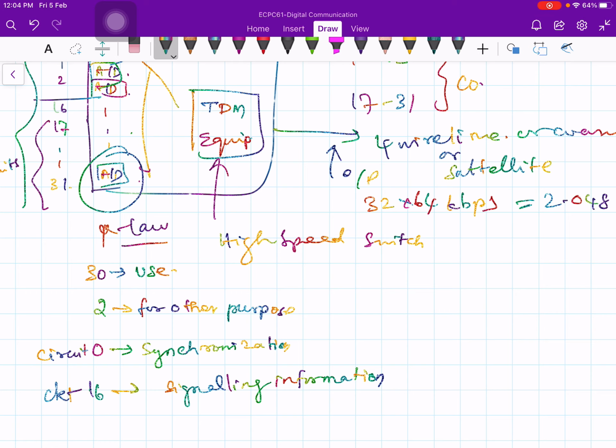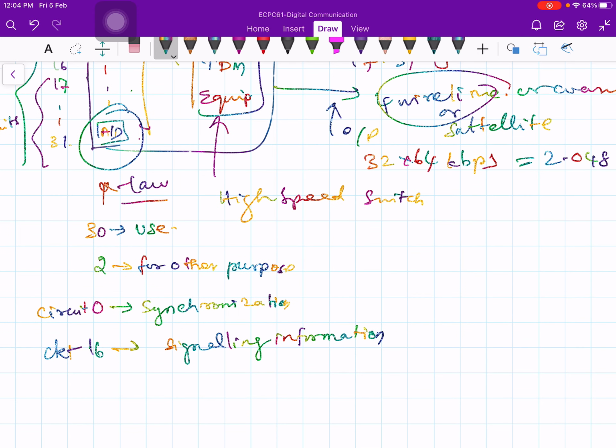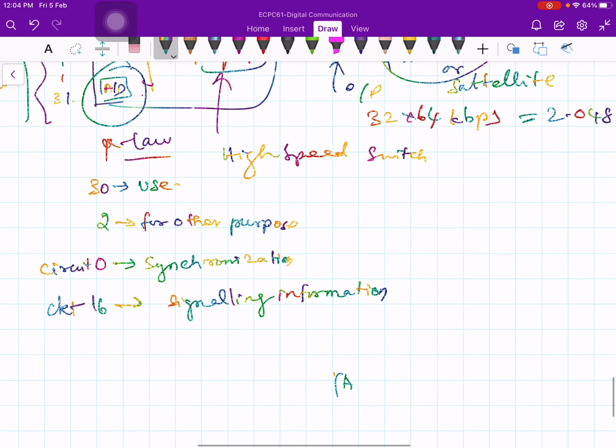Now I wrote here 4-wire line. What do you mean by 4-wire line? A 4-wire system is one in which you transmit on one pair of lines and receive on another pair of lines, unlike the 2-wire system that you are normally familiar with in the telephone system. Within the city, if you have a landline connection, you use a 2-wire line, but in long distance communication we use a 4-wire line.